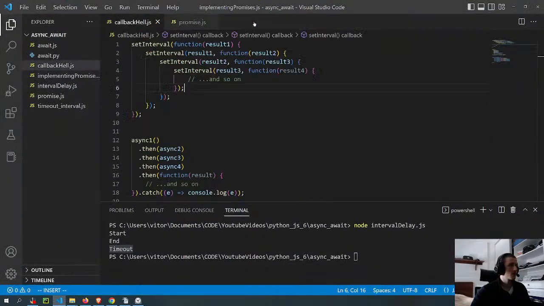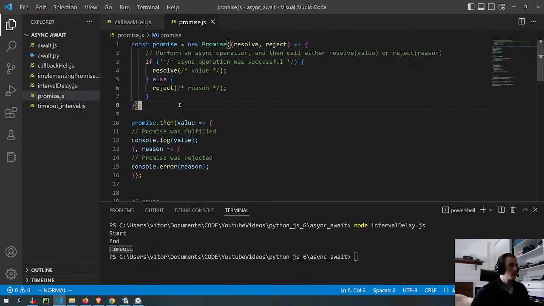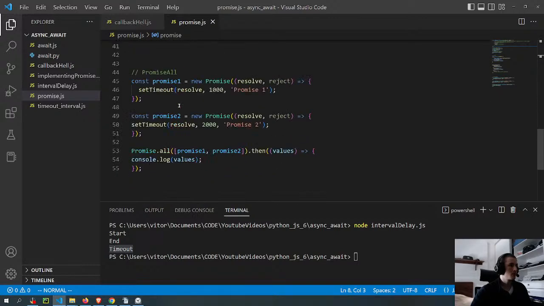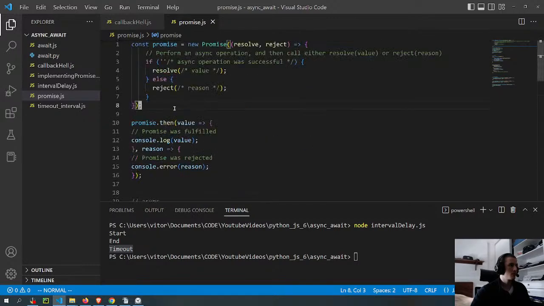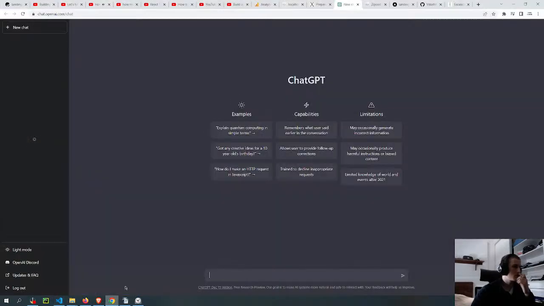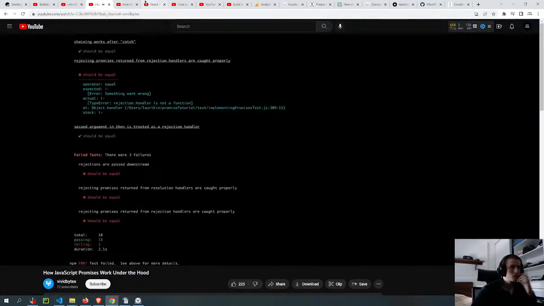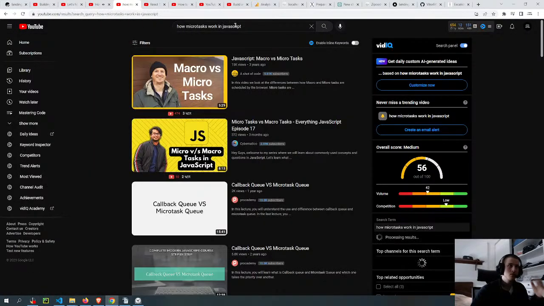It says second argument in then is treated as a rejection handler. So as you may know, then takes two arguments. First is a resolution handler, and then also takes a rejection handler, and we haven't implemented that yet. So let's do that now. The only thing we have to do here is just push that rejection handler into the rejection queue. Whoops, and we get a bunch of errors, and that's because we'll first have to check if this rejection handler actually is a function at all. Okay, then on to our last test.